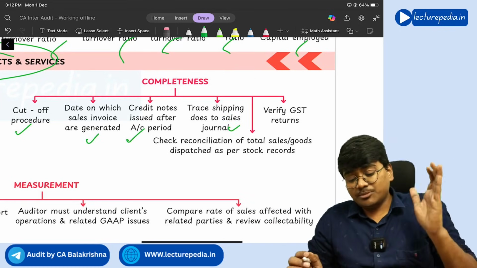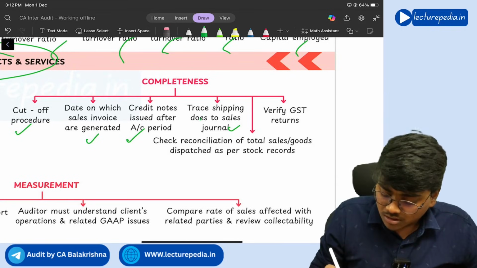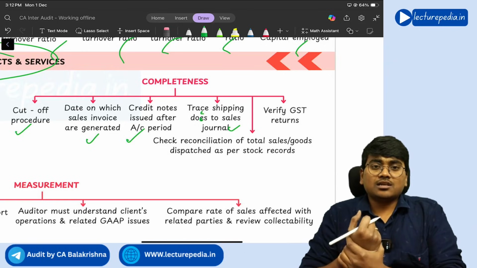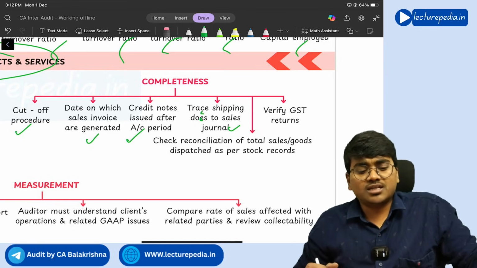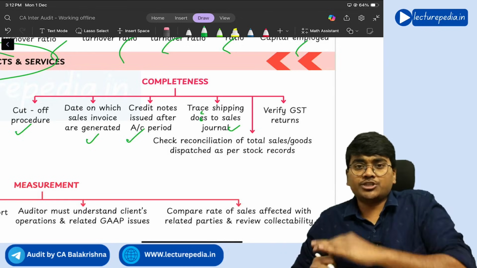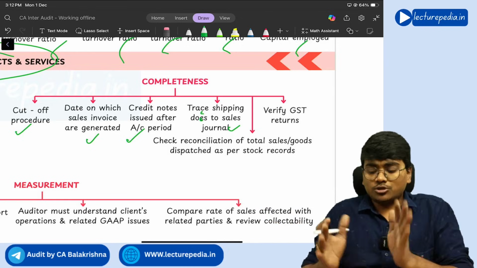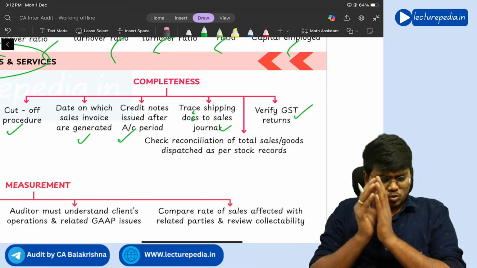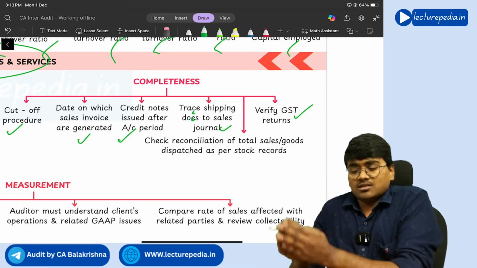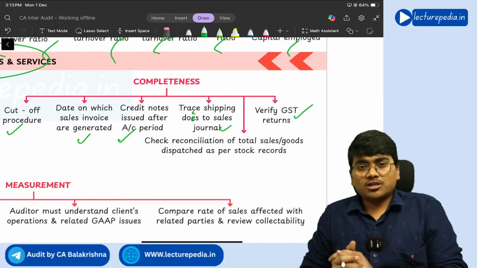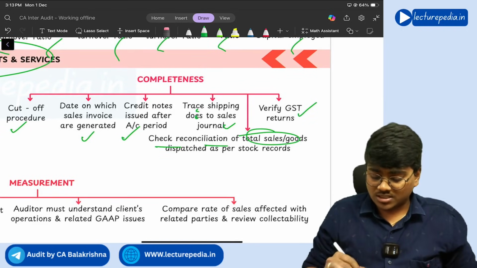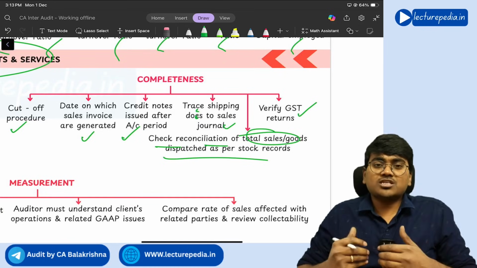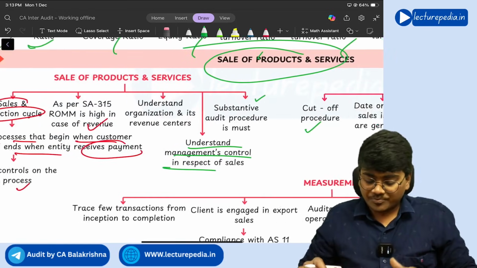Next, trace shipping documents to the sales journal. Once you have passed a sale entry, the respective goods should be shipped, so the sales entry and the shipping journal should both be matched. Next, verify GST returns. Whatever sales you have shown in the GST returns should be properly recorded in the books of accounts. Next, check reconciliation of total sales with goods dispatched as per the stock record. So these procedures you will perform with respect to ensuring completeness of sales.